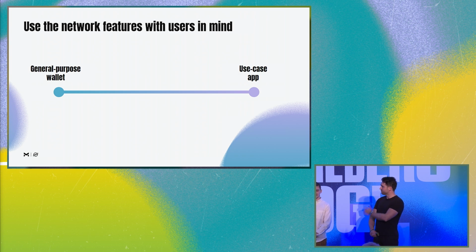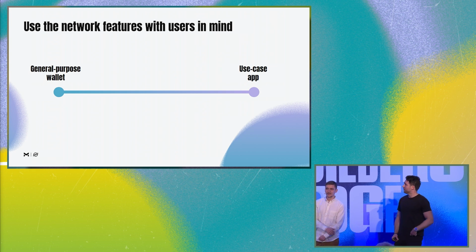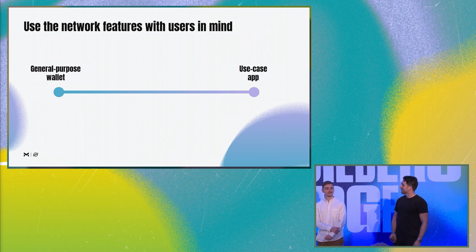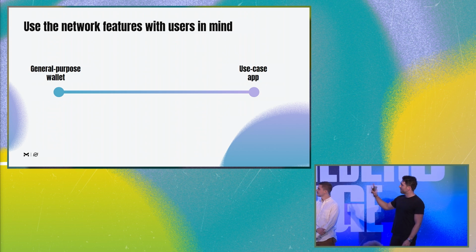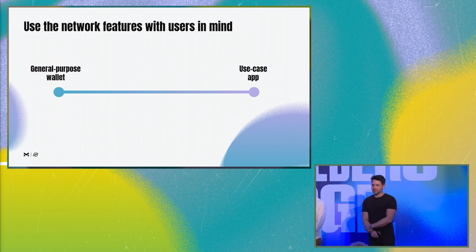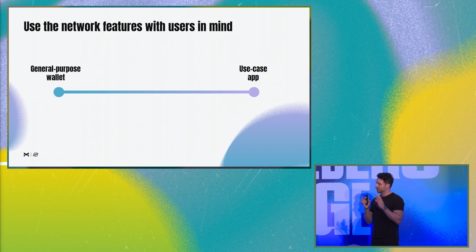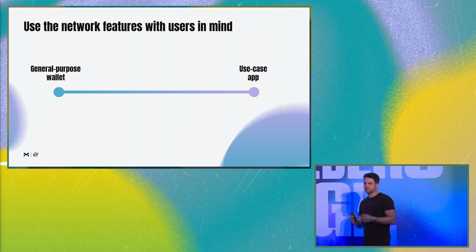So here, first thing would be to use the network features with users in mind. If we have a scale like that, you would see that on the right hand here, there would be a use case app. So let's say an app that's very focused on a single use case, for example, loans. This app would do all the account funding for users.